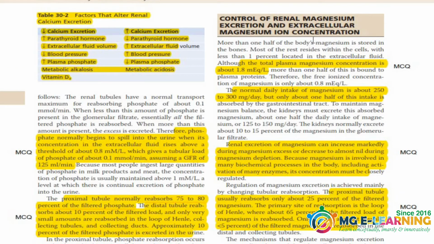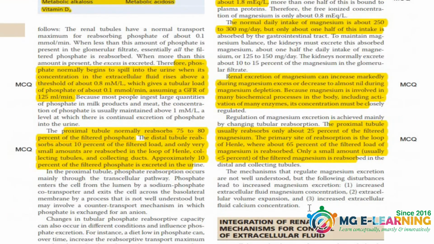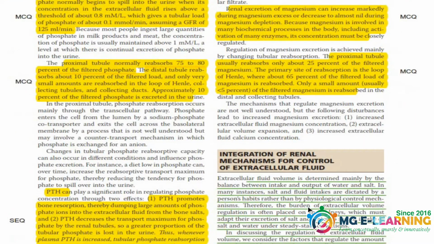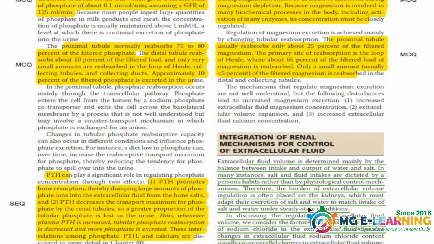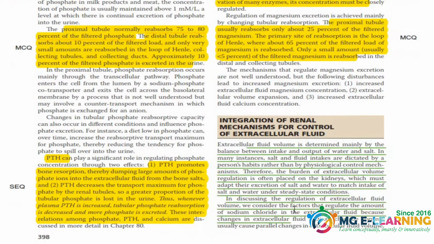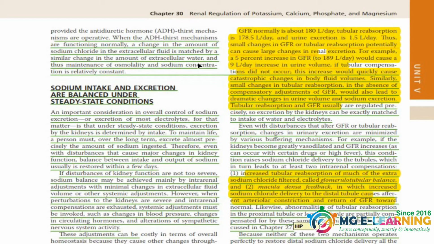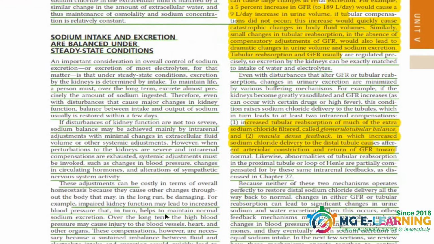Now is the control of renal magnesium excretion and extracellular magnesium ion concentration. Again, this is important for your MCQs. You have to do all the MCQ points. The integration of renal mechanisms for control of the extracellular fluid. This topic is just for your reading. I have underlined all the text you have to read.